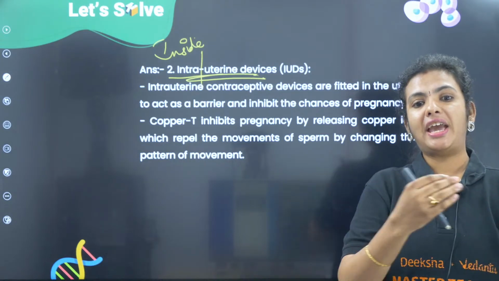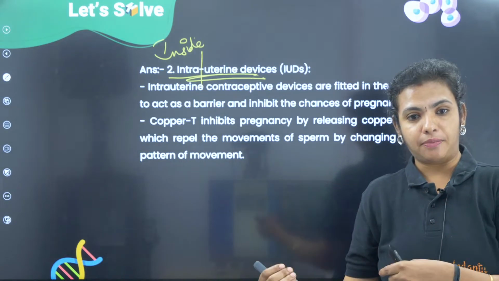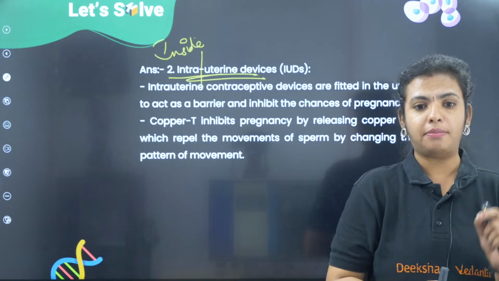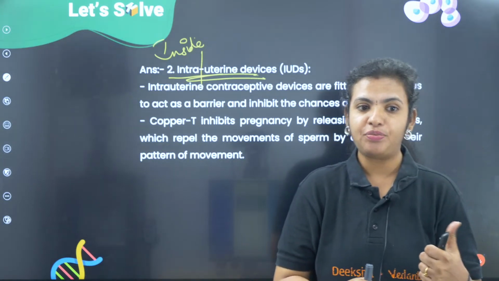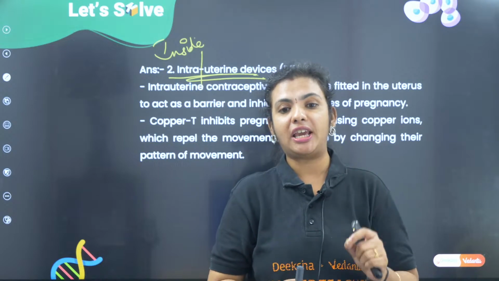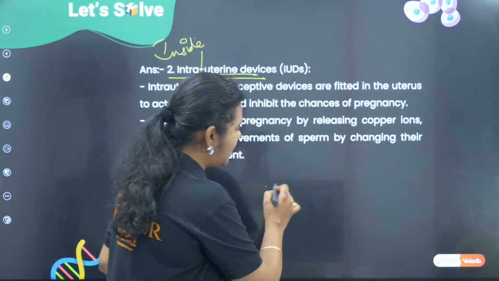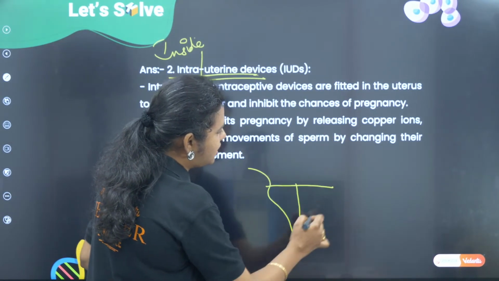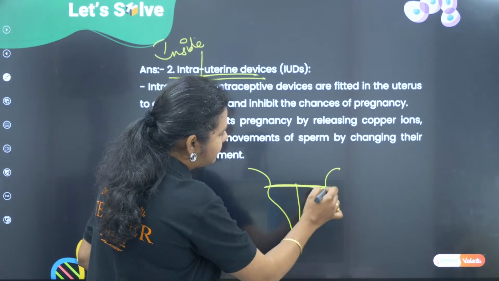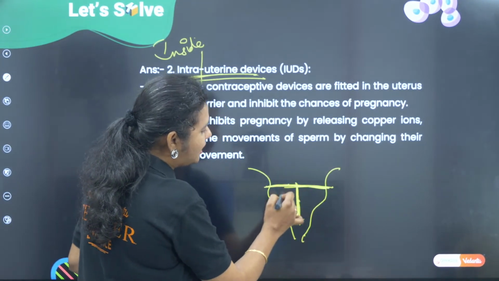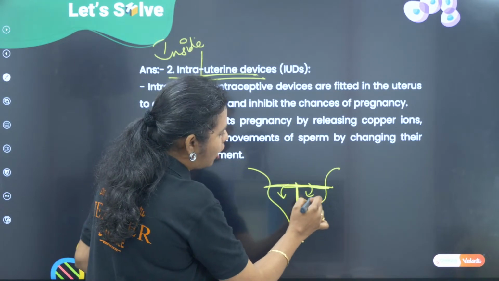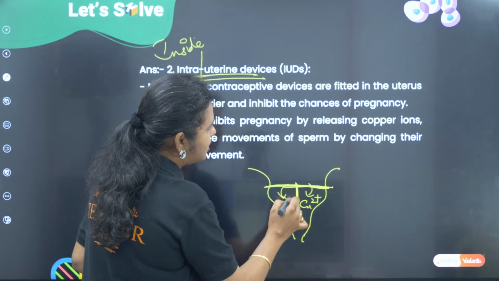They inhibit the sperm from meeting the egg. The most commonly used IUD is copper T. Copper T is labeled so because it appears like this. If this is the uterus, this is the copper T which is placed like this, and this copper T is going to release copper ions. That is why it is named copper.